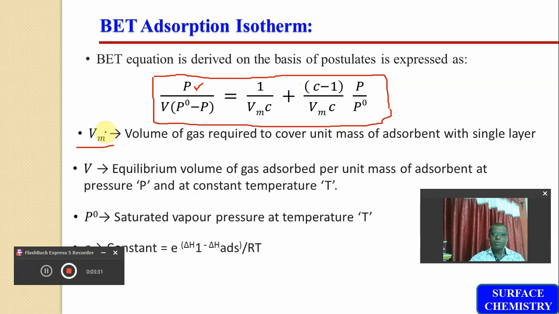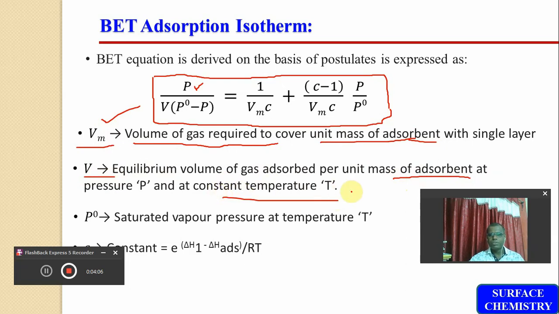Here this volume Vm is the volume of gas required for the formation of a single layer on the surface of unit mass of adsorbent. So how much volume is required for the formation of a single layer to cover the unit mass of adsorbent, that much volume of gas is indicated by Vm. V is the equilibrium volume of gas which is adsorbed per unit mass of adsorbent at any particular pressure P and the given temperature T.